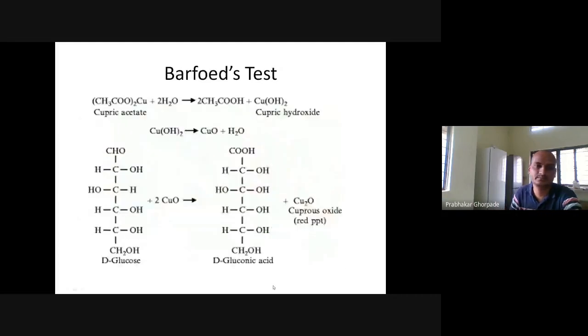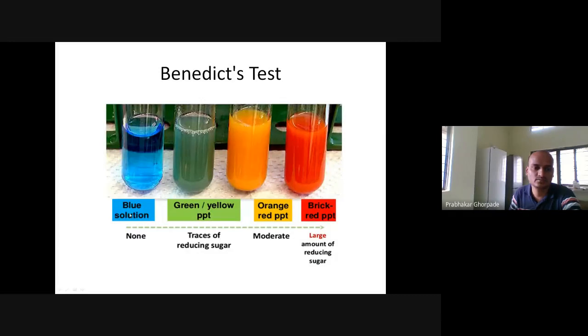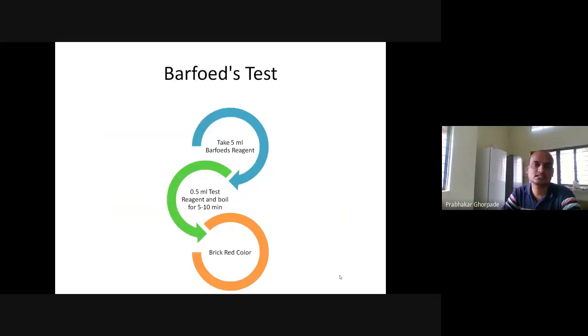So this one is the test. Blue color means none, green or yellow precipitate indicates traces of reducing sugar, orange color indicates a moderate amount of sugar, and brick red a large amount of reducing sugar. Okay. The next test for the carbohydrate is the Barfoed test.